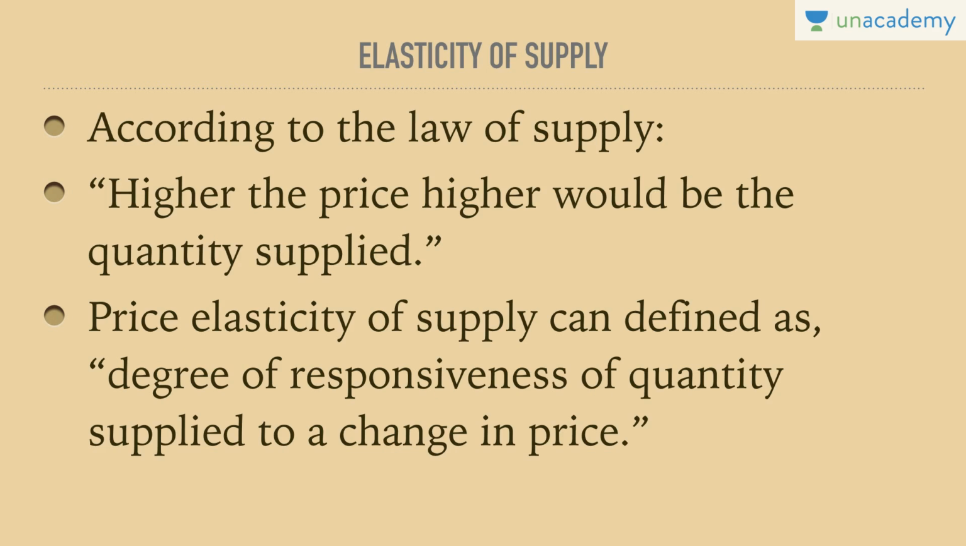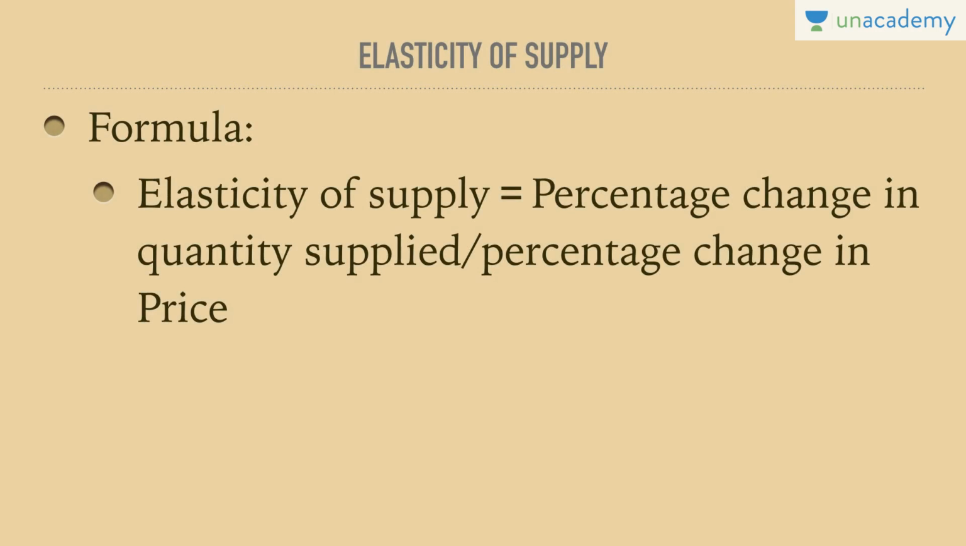So we need to calculate the degree of responsiveness from the point of view of quantity supplied to a change in price. The formula used for understanding elasticity is percentage change in quantity supplied divided by percentage change in price. Percentage change in quantity supplied means the new quantity minus the old quantity divided by the old quantity, whole divided by change in price, new price minus old price divided by the old price. This would give us the elasticity of supply on the basis of new price or new quantity supplied.